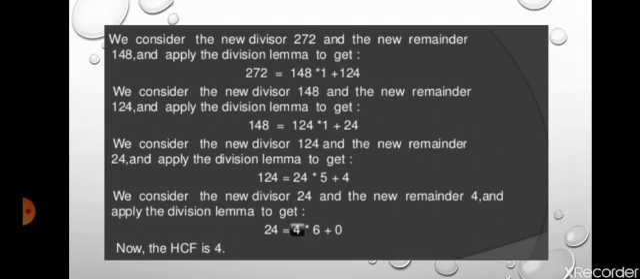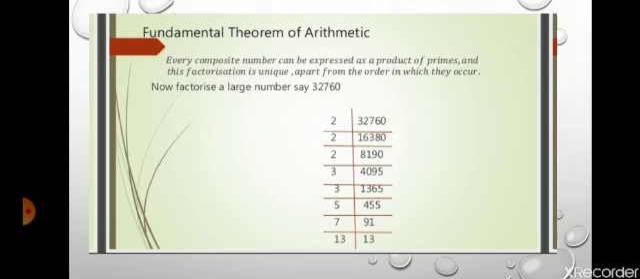Let's come to the second topic, that is the fundamental theorem of arithmetic. The fundamental theorem of arithmetic is totally based on two kinds of numbers, prime numbers and composite numbers, and I know you all are familiar with these numbers. So what is a prime number? Just recall it, prime number and composite number.